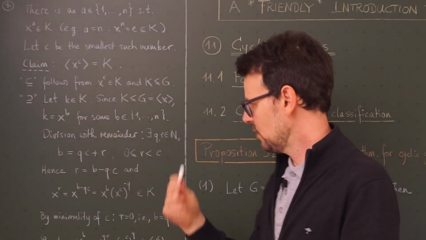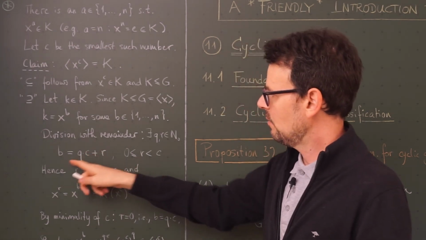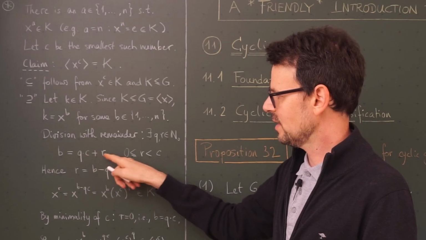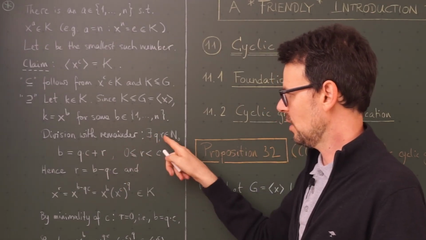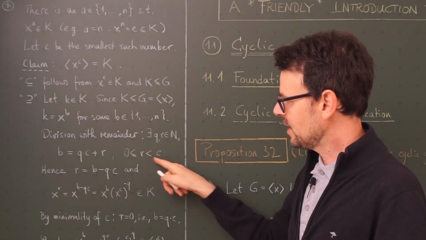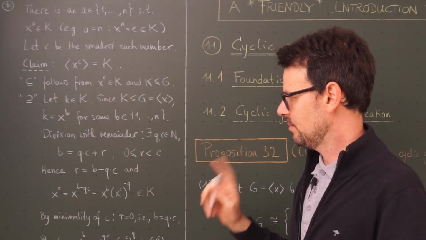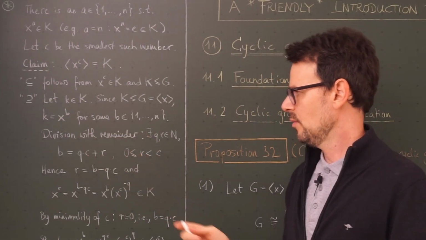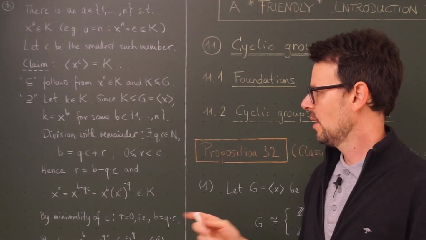And now we use the division algorithm. We can write this b here as q times c plus a remainder r. q and r are natural numbers, or 0, and the remainder lies between 0 and c. This is important, and it is less than c. This is exactly what division with remainder means.